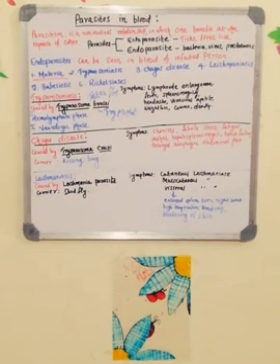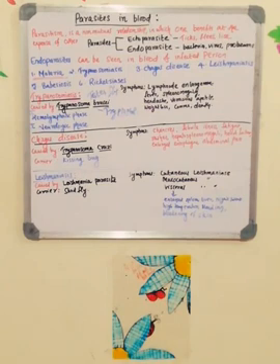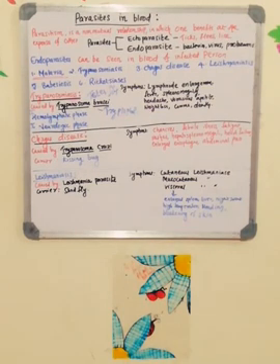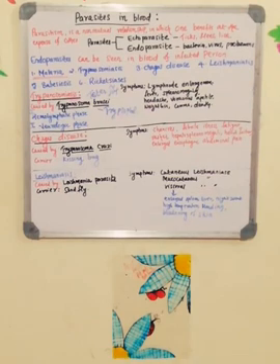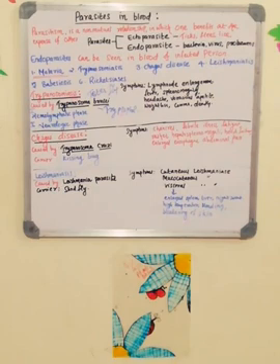The third one is visceral leishmaniasis. It is also known as Kala Azar. This will occur 2 to 8 months after being bitten by the sandfly. Once the sandfly infects, you can see cutaneous and mucocutaneous symptoms, and later, after 2 to 8 months of the insect bite, you can see visceral leishmaniasis.